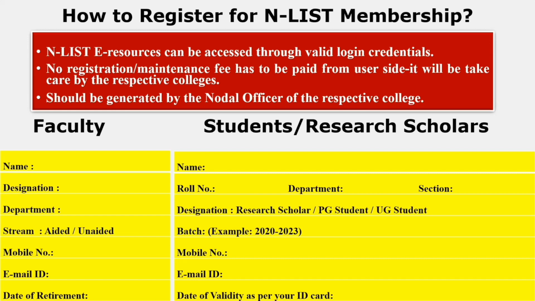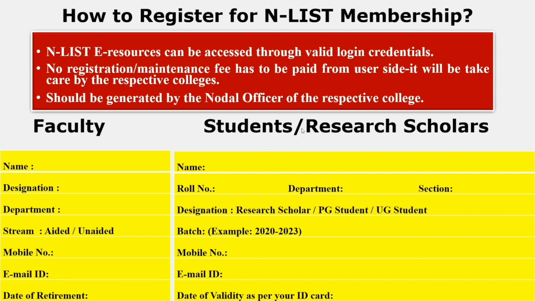If you are a faculty, you have to provide this information to your college librarian. That is your name, your designation, your department, in which stream you are working, your mobile number, your email ID. Your email ID is very, very important because it is going to act as the username for your Enlist account, and then the date of retirement.